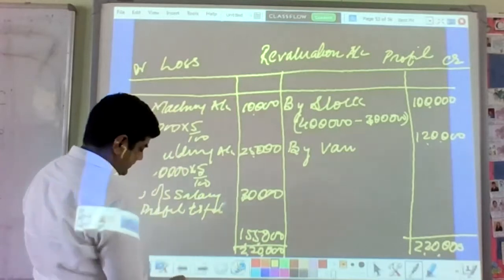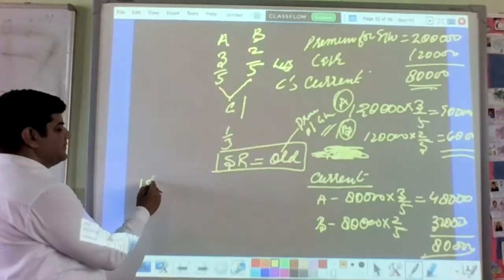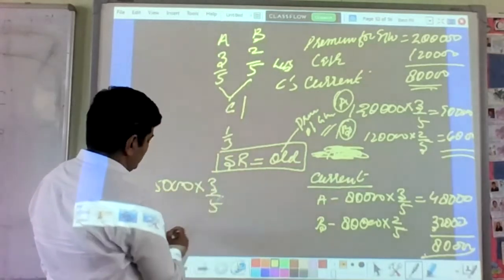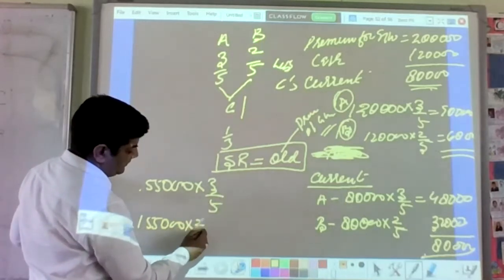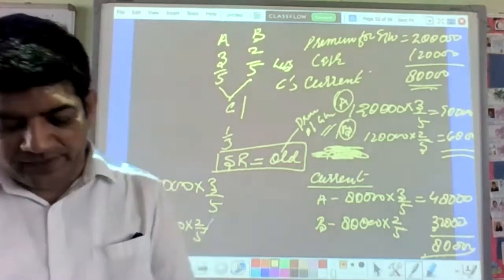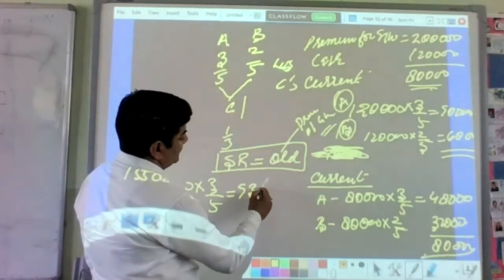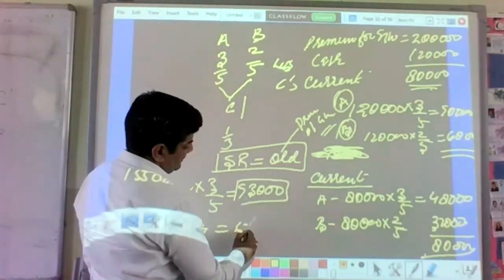Profit transfer. 1,55,000 divided into 3 by 5 and 1,55,000 divided into 2 by 5. So that will be 93,000 and 62,000.